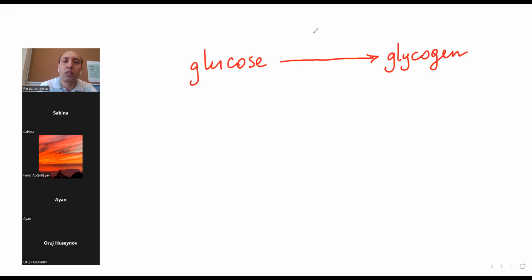Guys, do you remember the name of the hormone which makes this process in the liver? Insulin, yes, guys. Insulin is making this process. So this process also occurs in the liver. This is the reason why we wrote that the liver works with carbohydrate metabolism, because of this change, or vice versa.